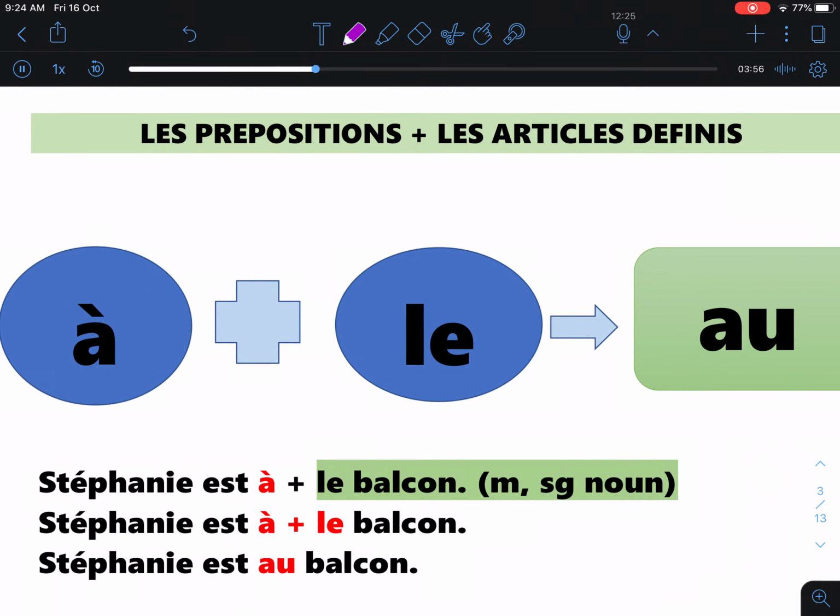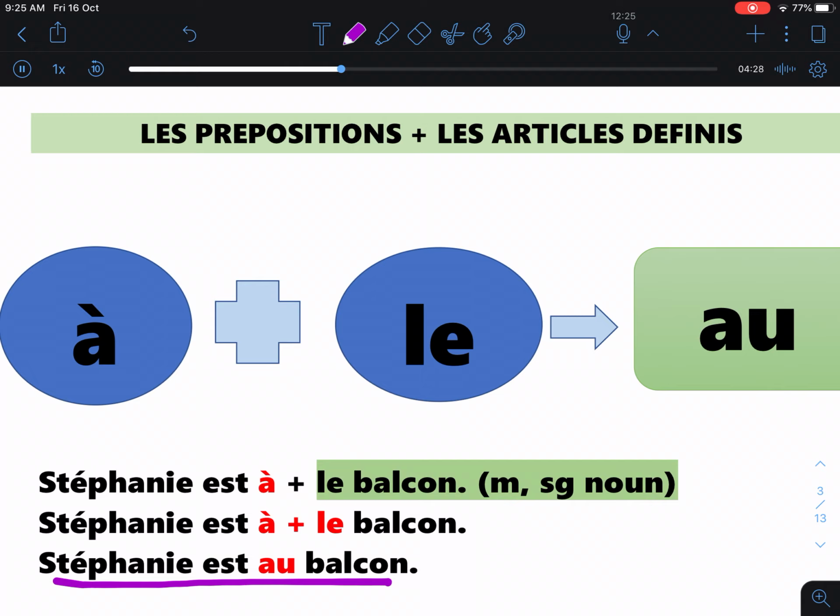In the second example here, it is still about à meeting le. So the sentence is Stéphanie est au balcon. It means Stephanie is at the balcony. So au here is translated in English as at the. Now, let's look at the word balcon.